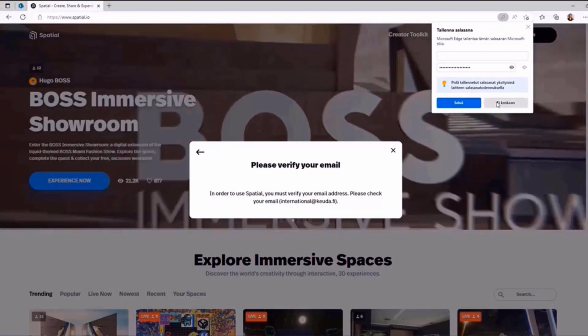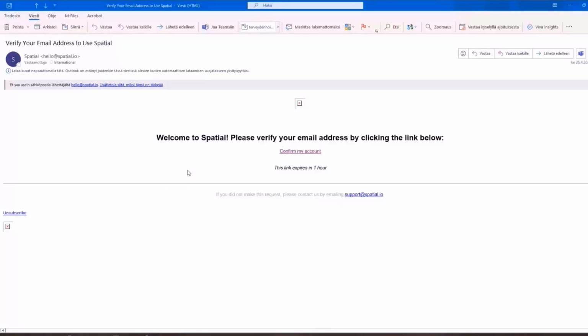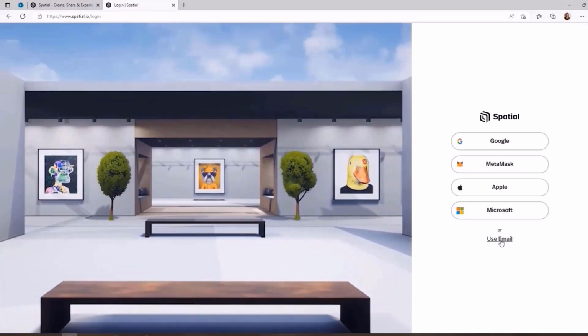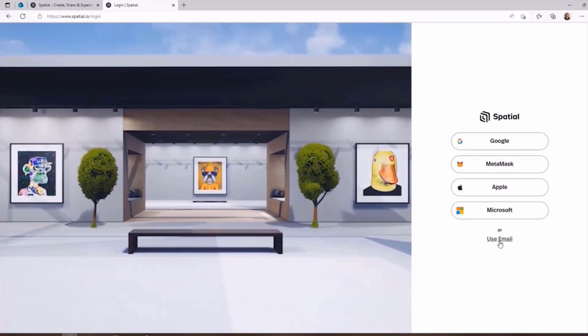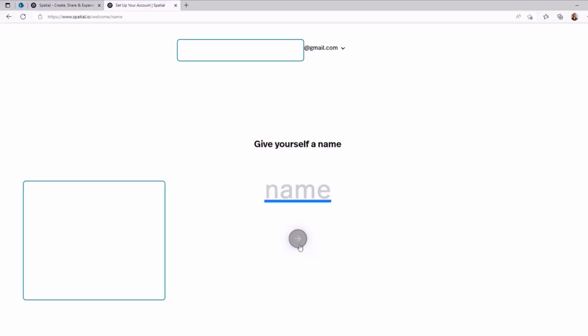Okay, so I now got an email from Spatial to my email address, and here I can click confirm my account. Account successfully verified. Continue to log in. So here I again click use email. Now I have to accept the terms and privacy settings with our email address and continue.